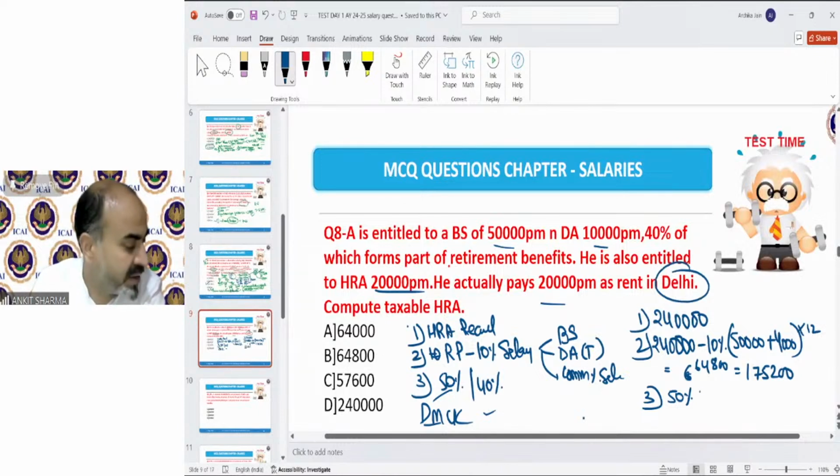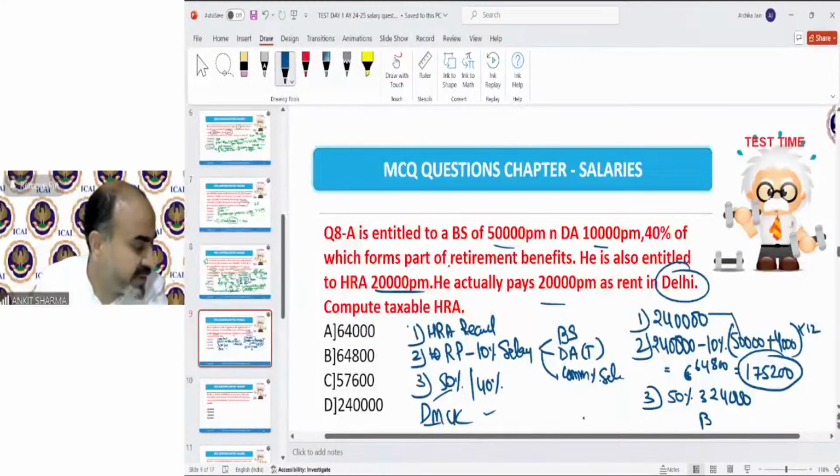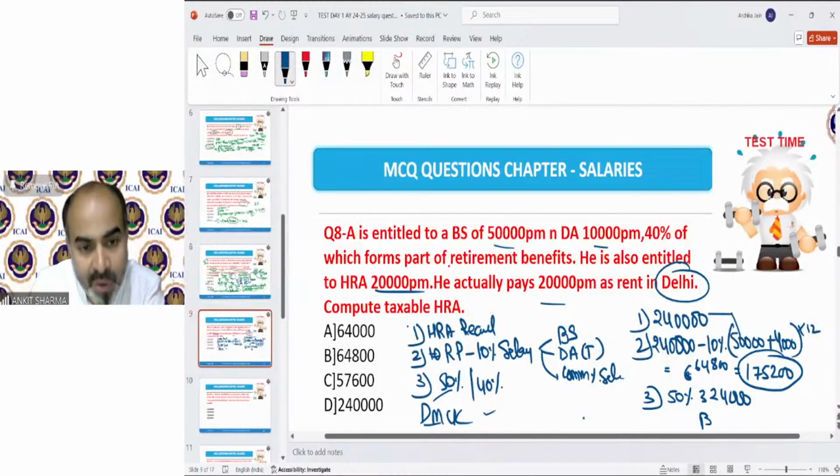So that will be 3,24,000. So the lowest will be this. This is going to be exempted and the balance is going to be taxable, which is received minus exempted. So the correct answer in this case will be B, 64,800.